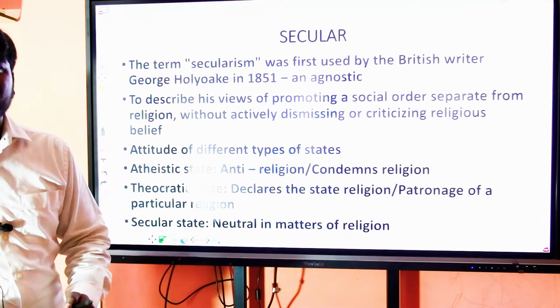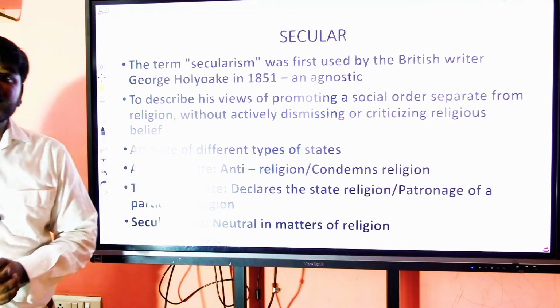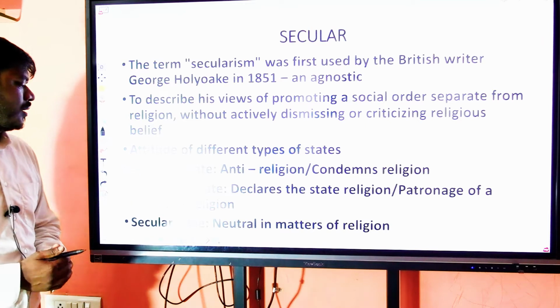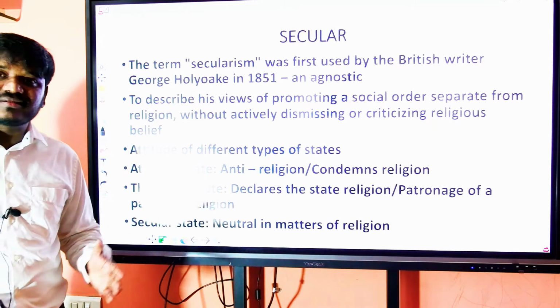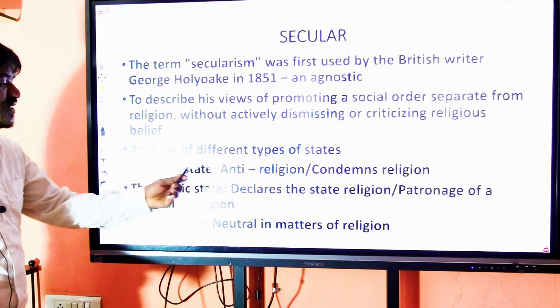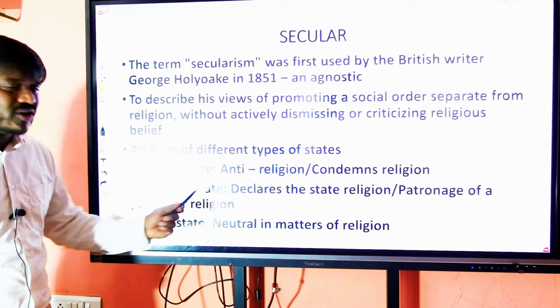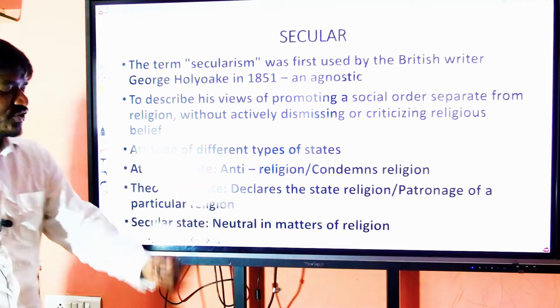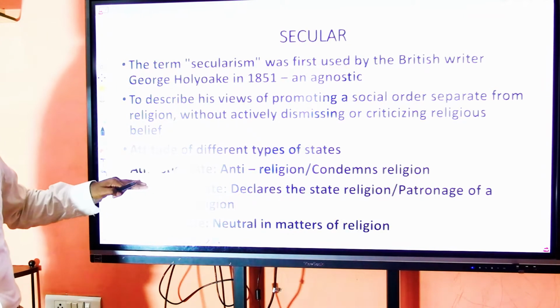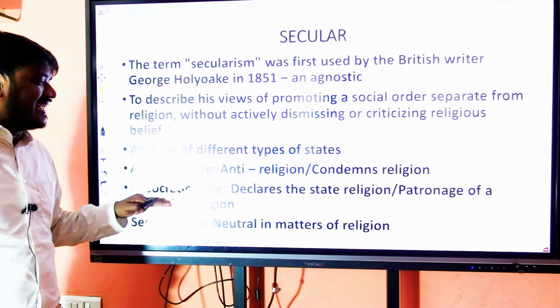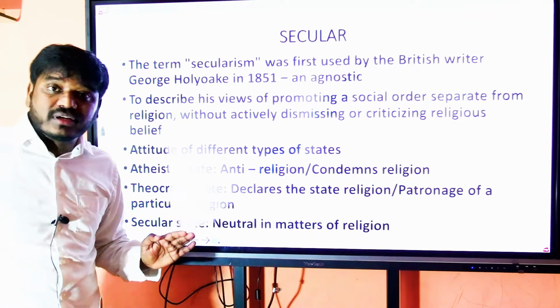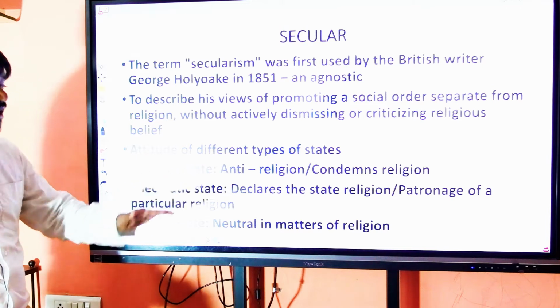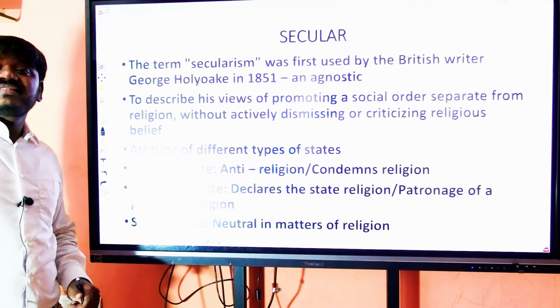Based on the attitude of the countries towards religion and religious matters, nations can be classified into three types: atheistic state, theocratic state, secular state. Atheistic state, it's anti-religion. It condemns religion. It doesn't support religion. Theocratic state, it declares a state religion.